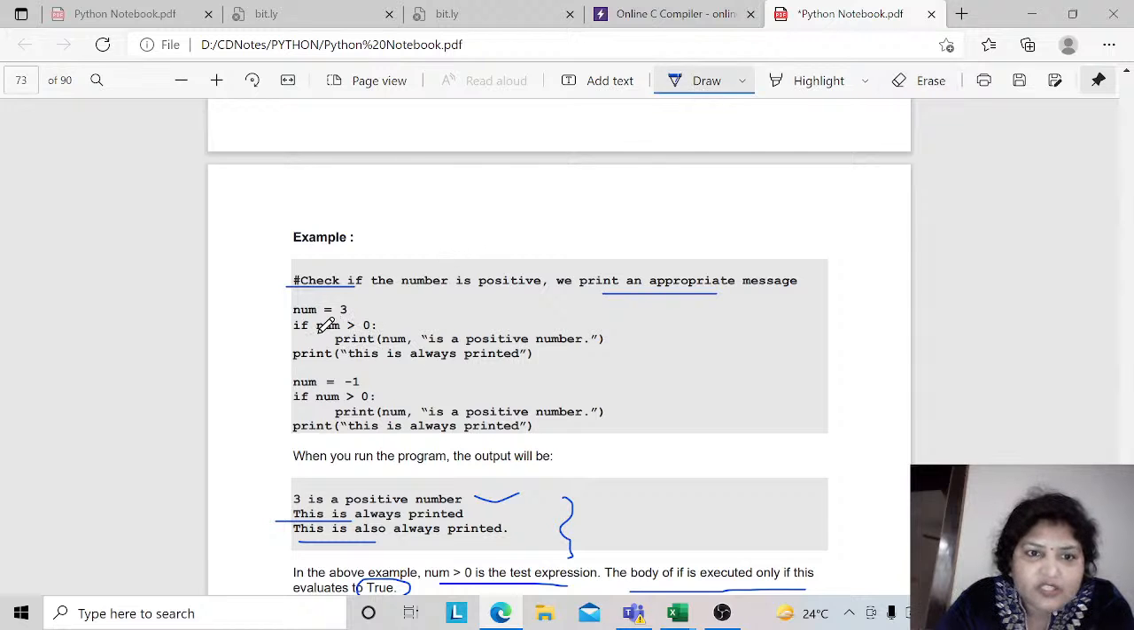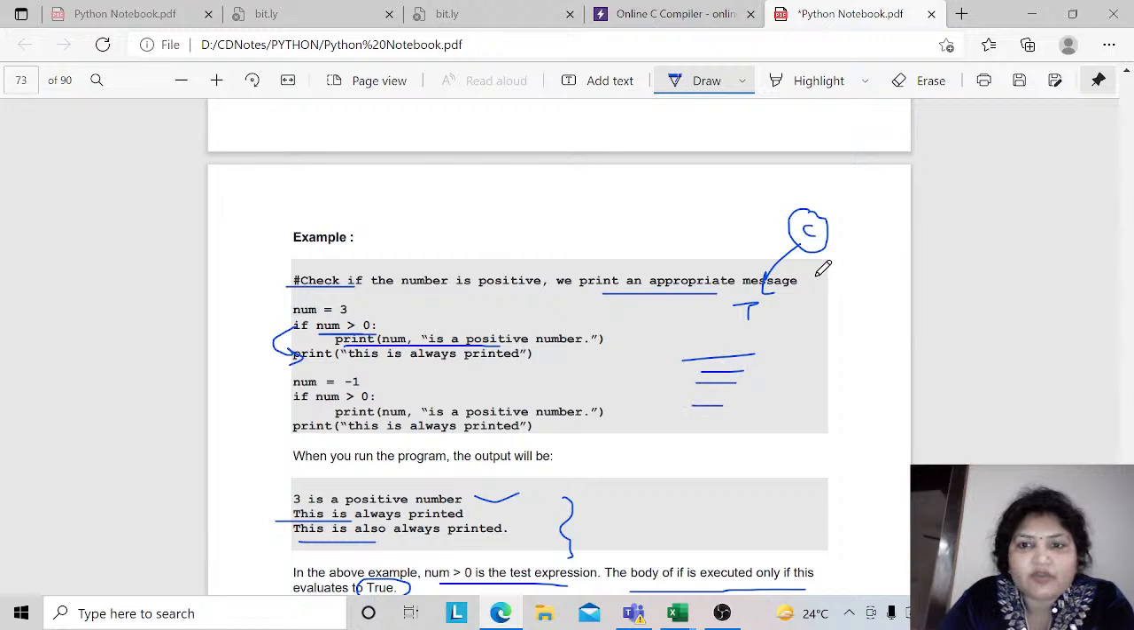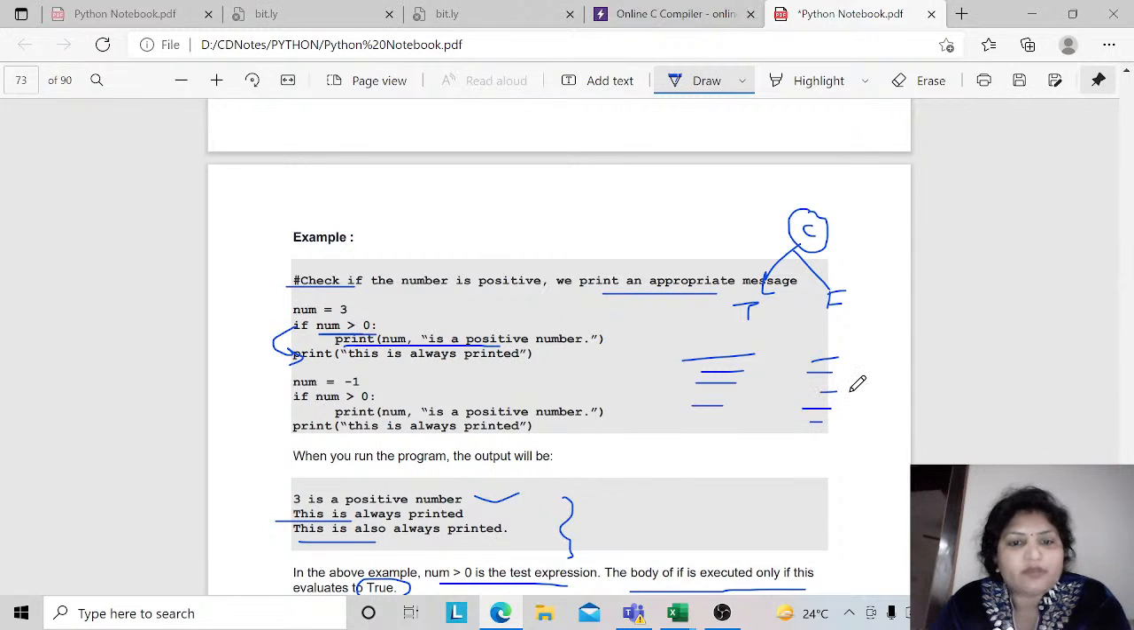If this condition is true, then your body will be executed. If this condition is false, then it directly jumps to the next statement in the program. So over here, if my condition is true, then this number of lines will be executed. If it is false, then it will move to the next part in the program, right? You need to understand how it works.